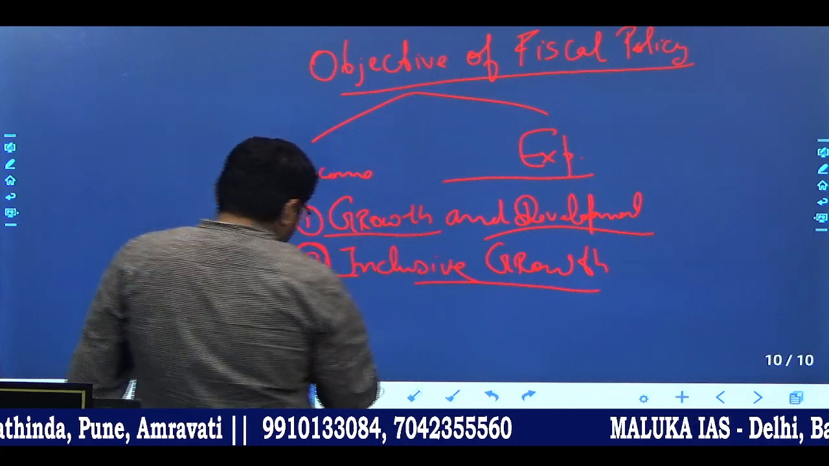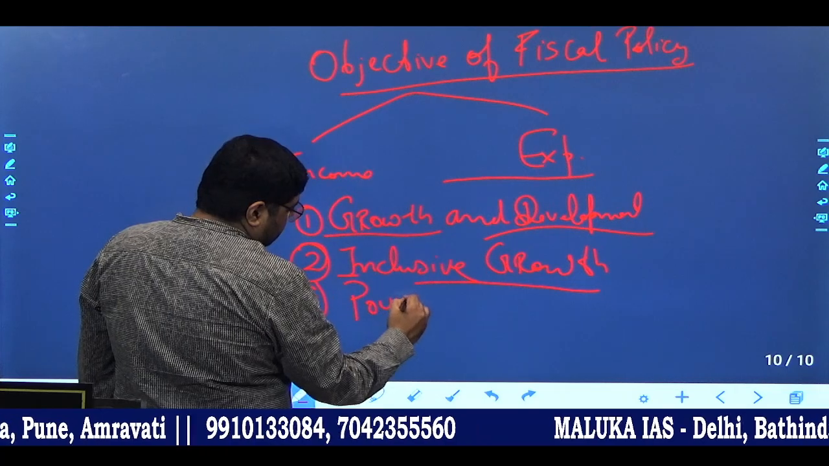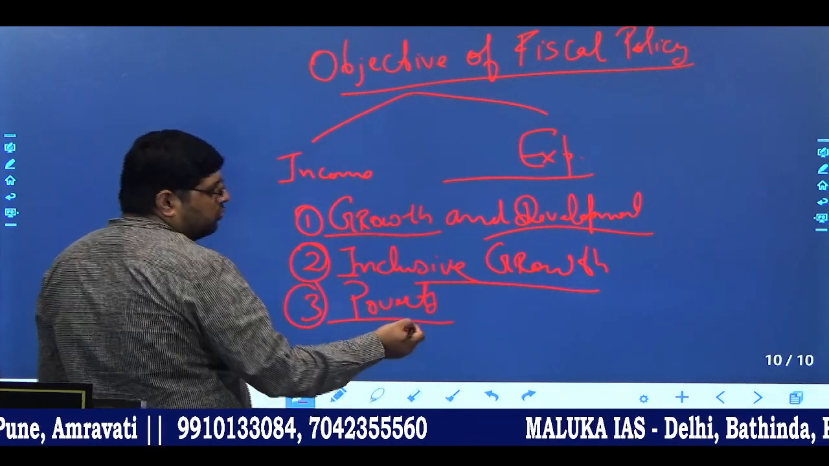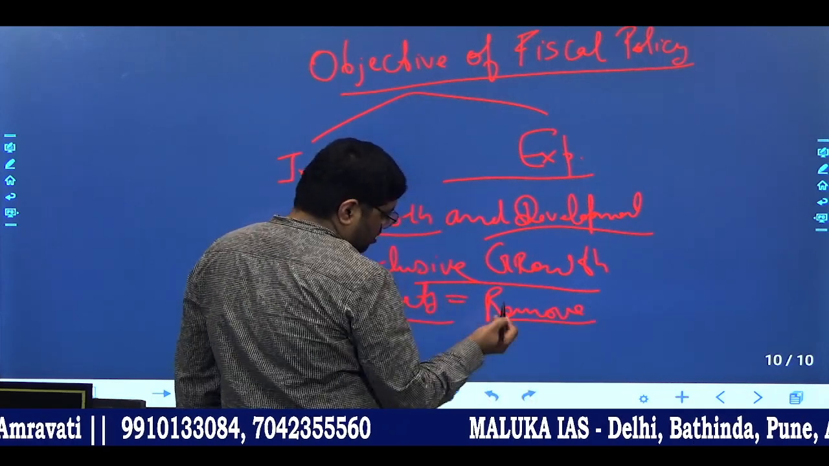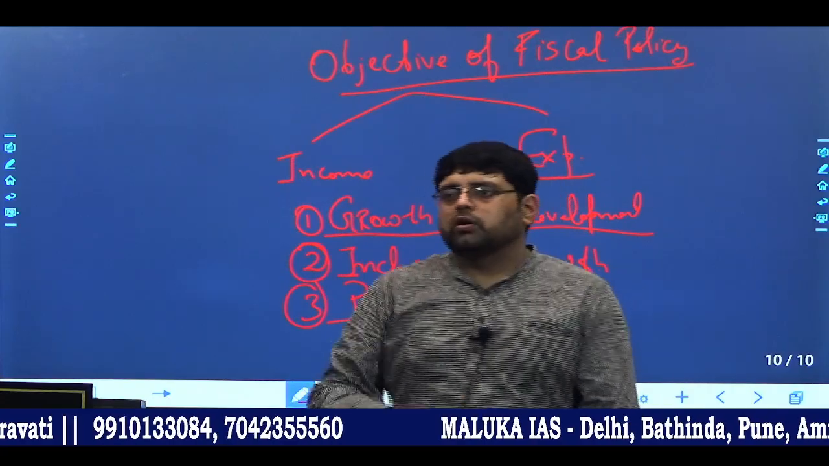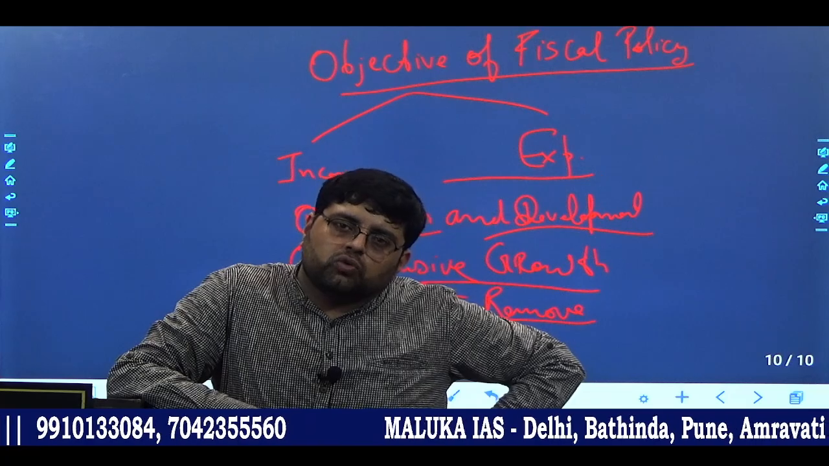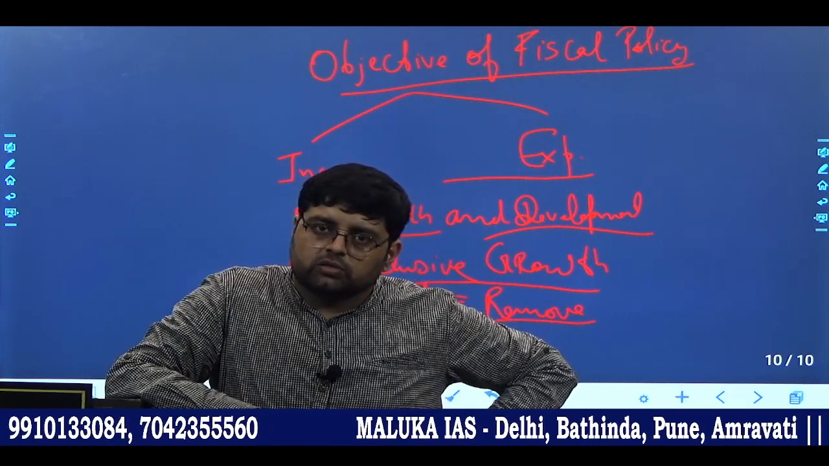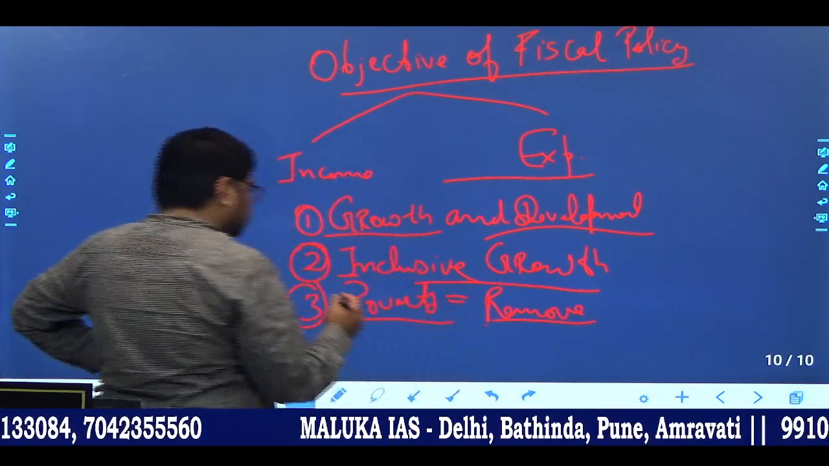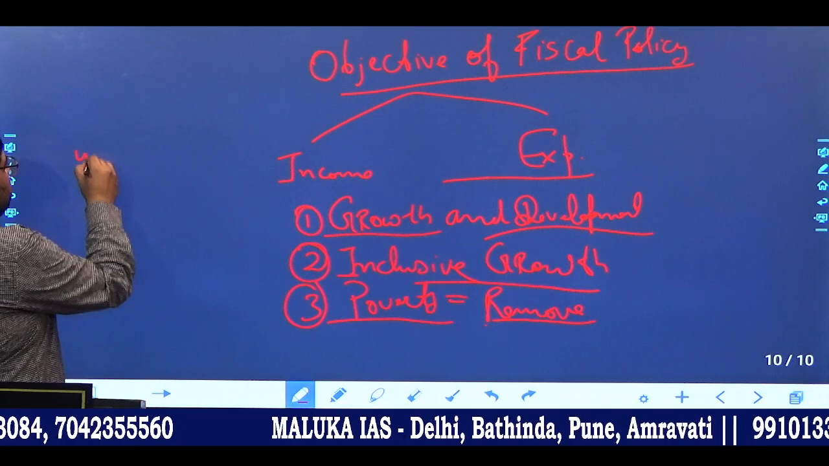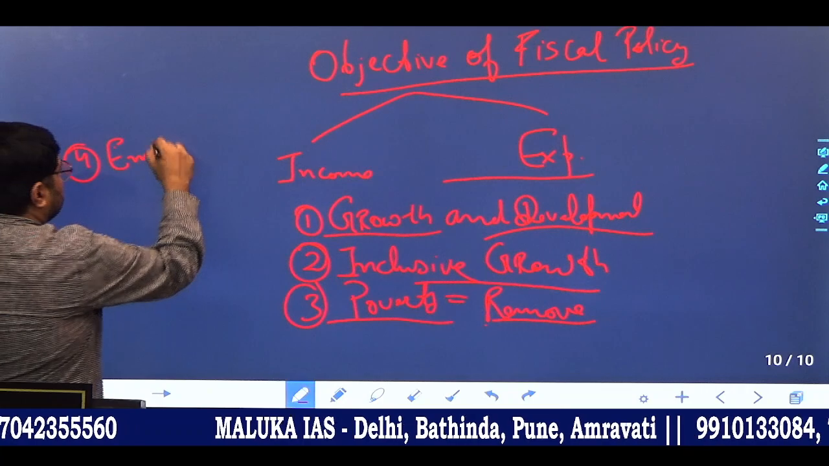Next, when government is doing these things, we also want to remove poverty. Okay, so we want to remove poverty. Clear? So when we are doing these things, we also want to remove the poverty. So this is our next objective. Clear? Next, when we are doing these things, government also wants to improve the employment situation in the country.